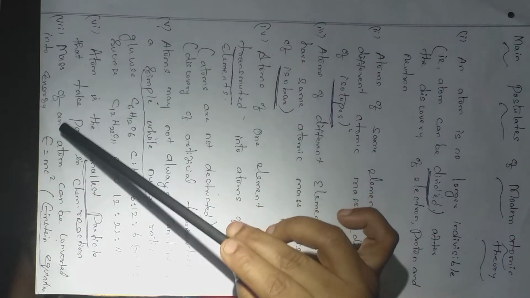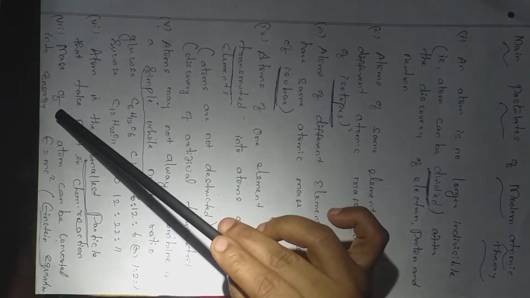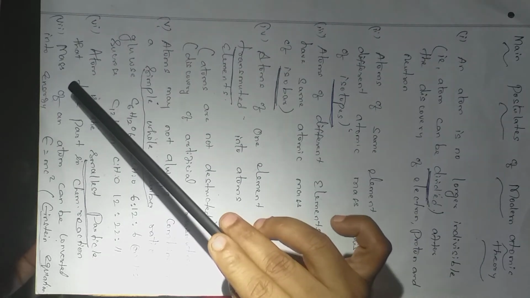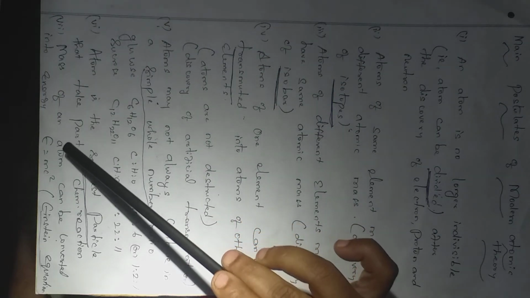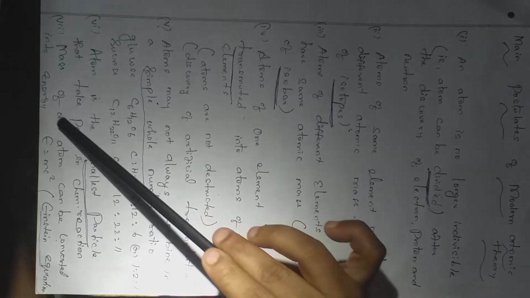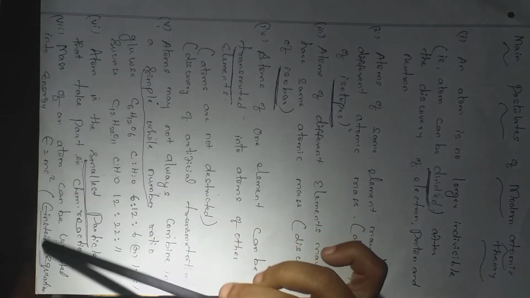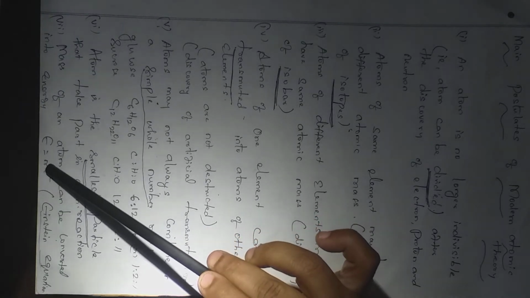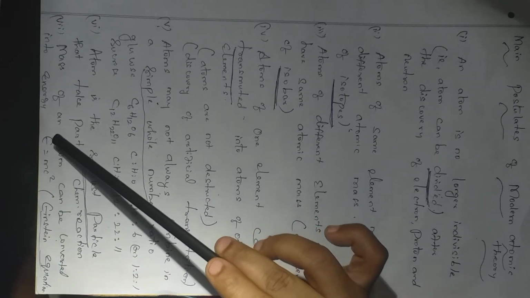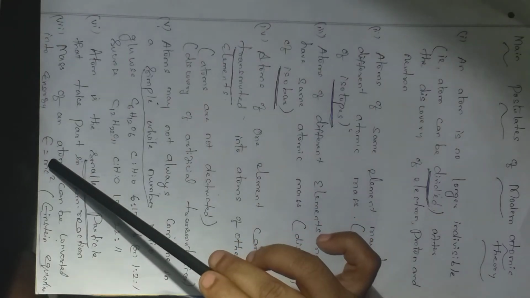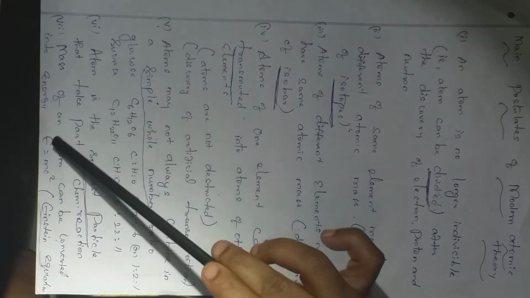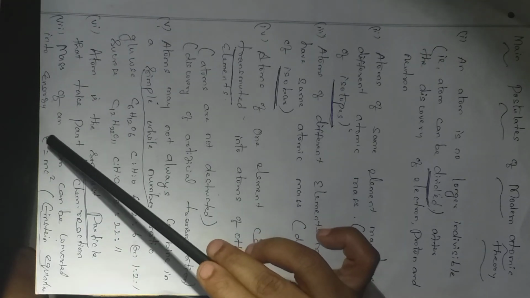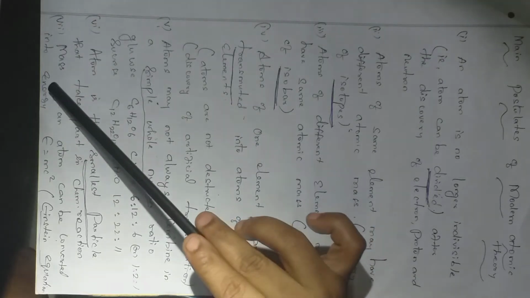The last point: mass of an atom can be converted into energy. That means the mass of an atom, the atom's atomic mass, that is, the weight of an atom, can be converted into energy. This was discovered by Einstein. This equation is called the Einstein equation, E equal to mc square. E represents the energy of an atom, m represents the mass of an atom, c represents the velocity of light. So E equal to mc square is the formula for calculating the energy. That means how much mass of an atom can be converted into energy.